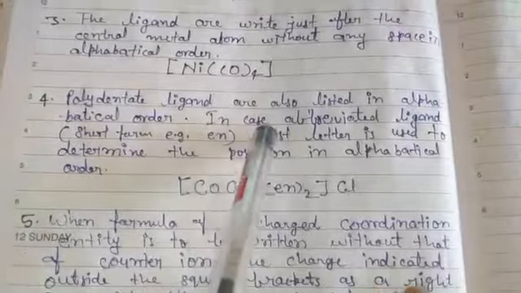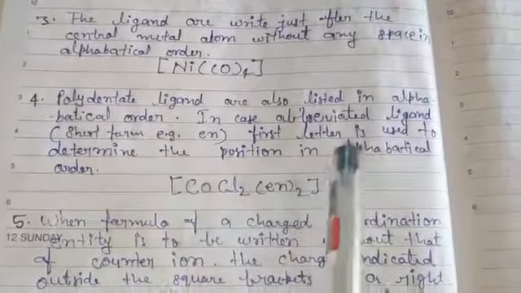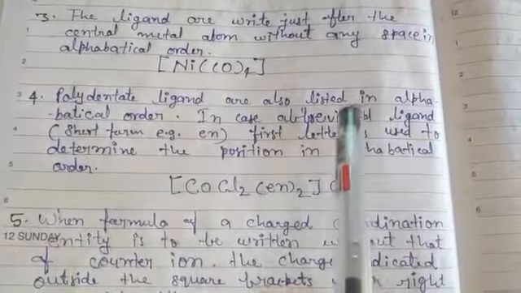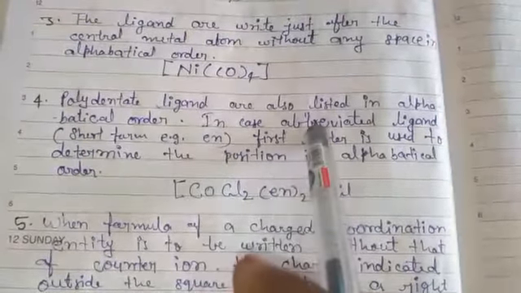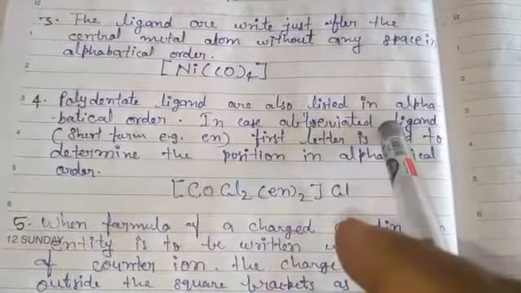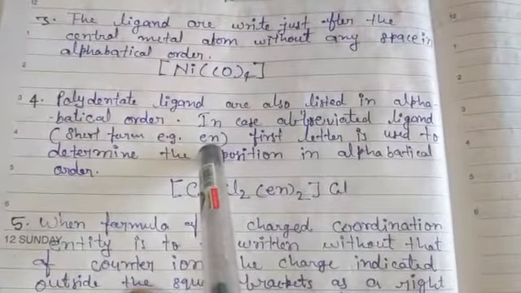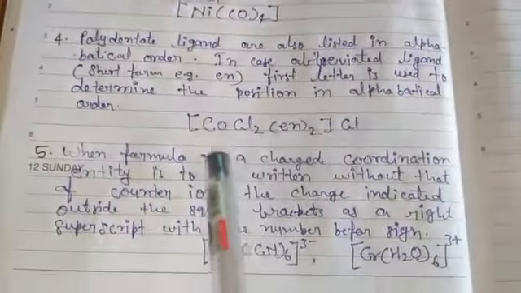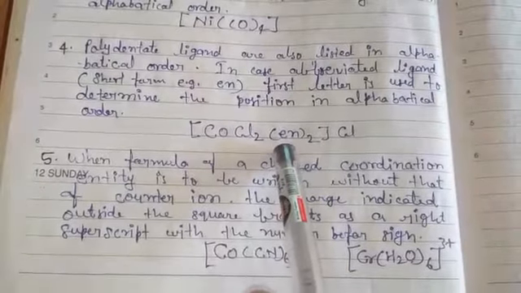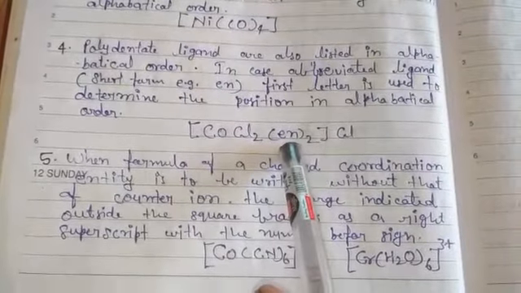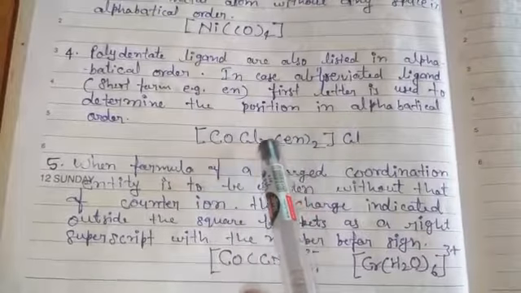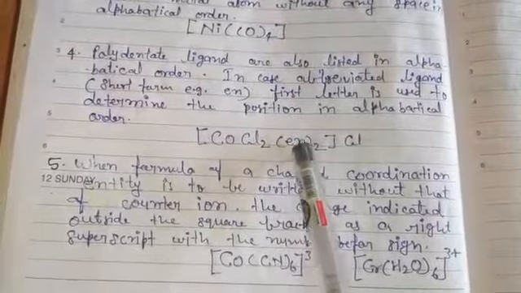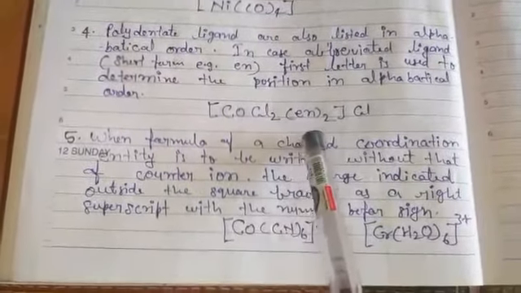Next, polydentate ligands are also listed in alphabetical order. In case of abbreviated ligands, that is, when given in short form, for example ethylenediamine, it is indicated as en. The first letter is used to determine the position in the alphabetical order. Here E comes first, and before E comes C, therefore we write Cl before en. This is the order of writing the formula.